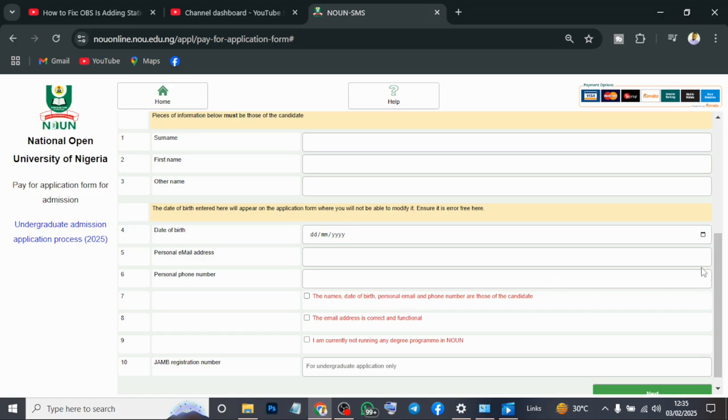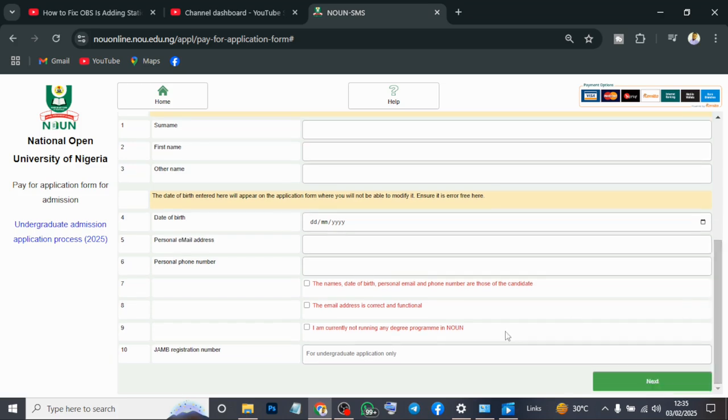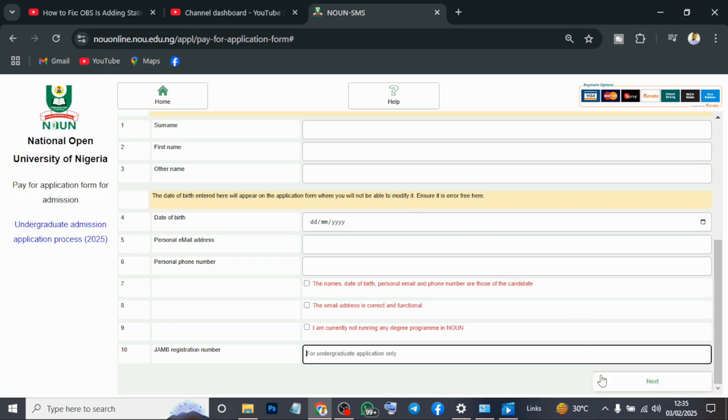So here, after getting all those things you want, this is where it requests your JAM registration number, which is compulsory for you to put here. After you fill in all those things, I make sure that it's very okay, and we agree that you are all certified and have met the requirements. Then why can't you just click next? When you click next, you see another instruction there. Just follow the instruction.